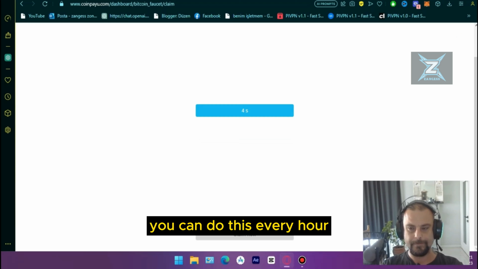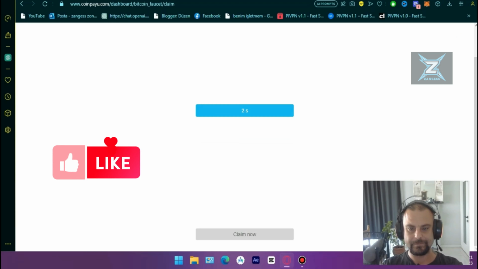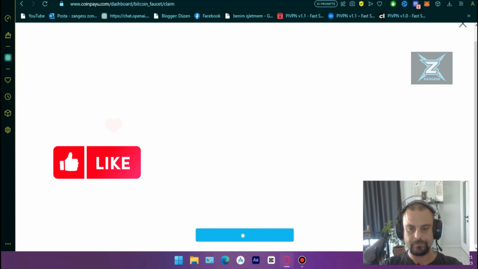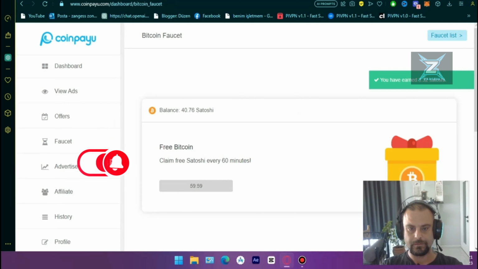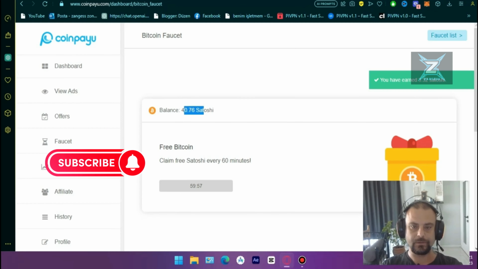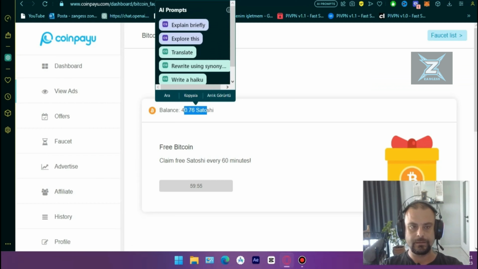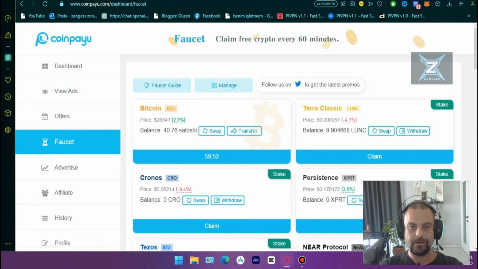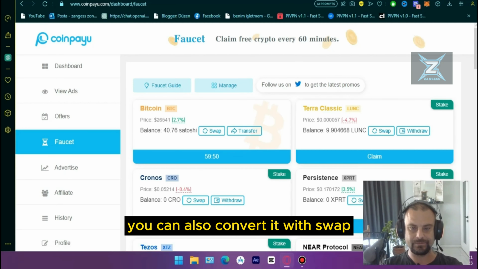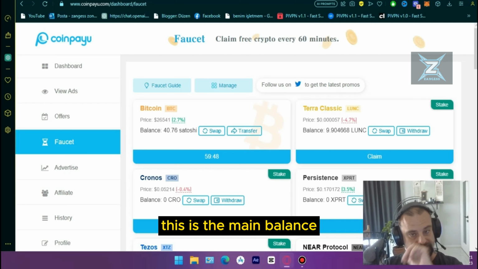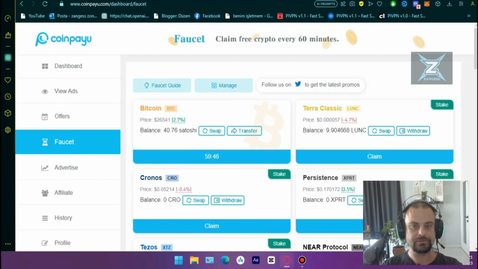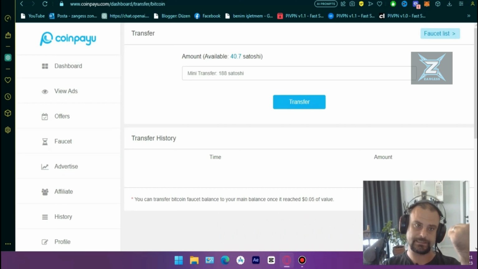You can do this every hour. You can also convert it with swap. This is the main balance. You can withdraw from here.